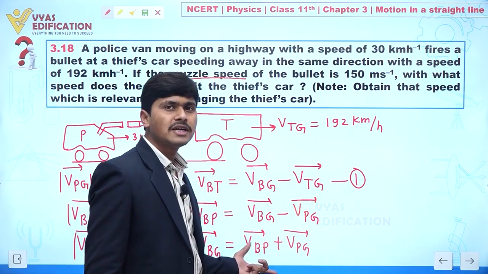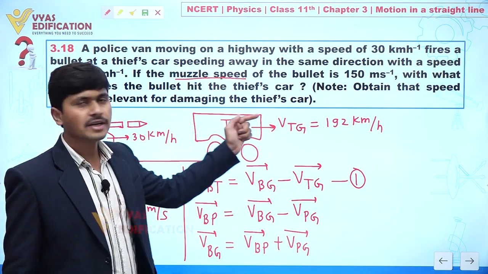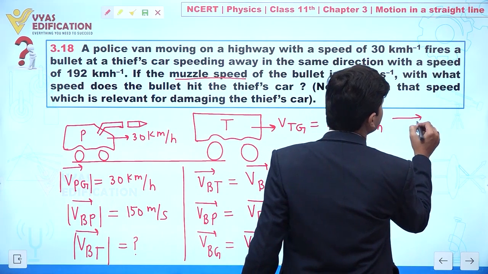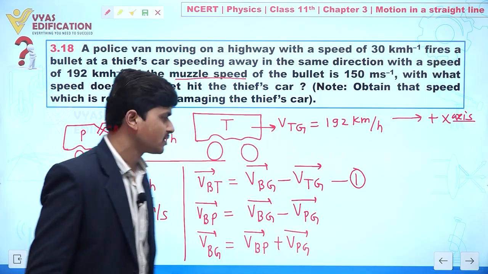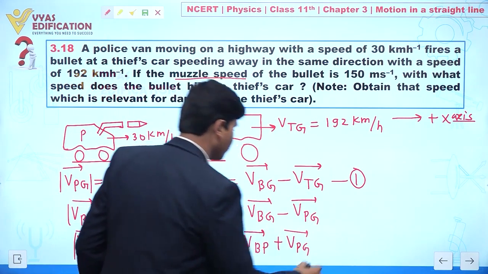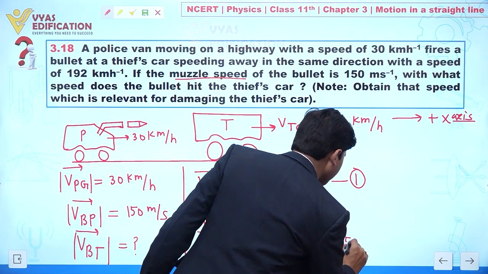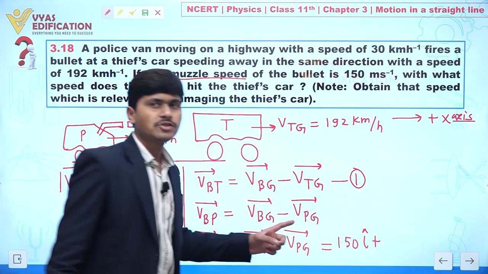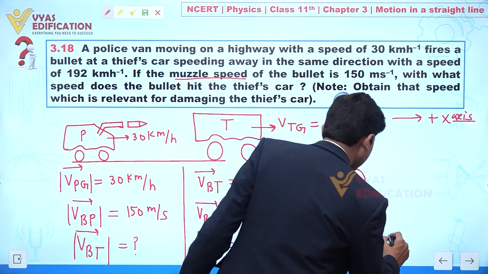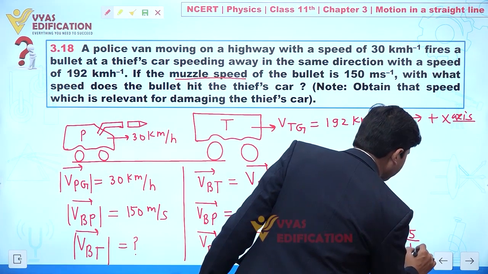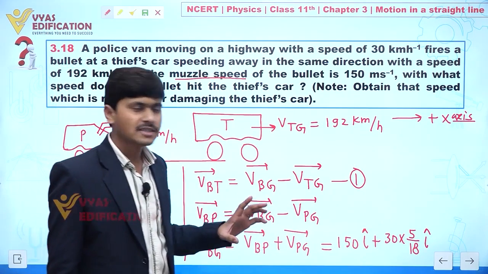So the velocity of bullet with respect to police is given to you as 150 meter per second, and this bullet is going in this direction. We are assuming this direction as the positive x-axis. So we can write this is equal to 150 i plus the velocity of police with respect to ground, 30 km per hour in the right direction. So this is 30 into 5 by 18, along i. First we convert this kilometer per hour into meter per second.